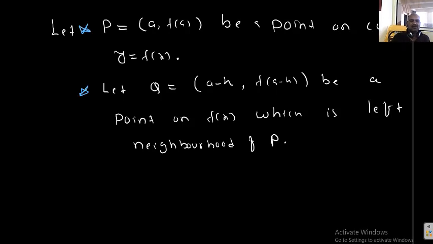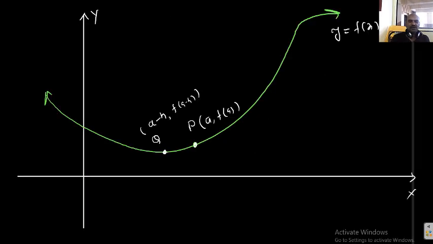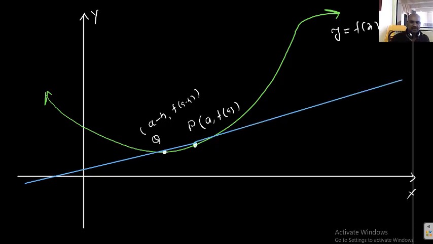This is point 2. After that, just join P and Q and extend. Join PQ and extend.